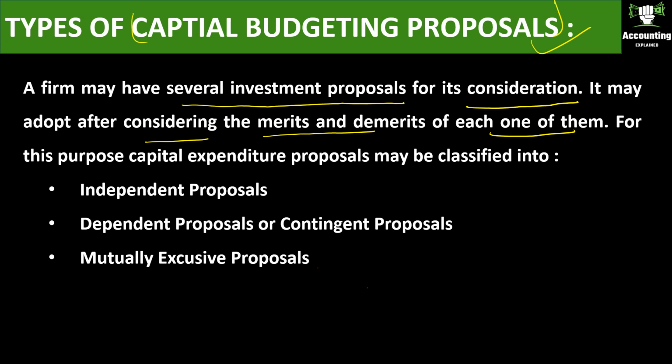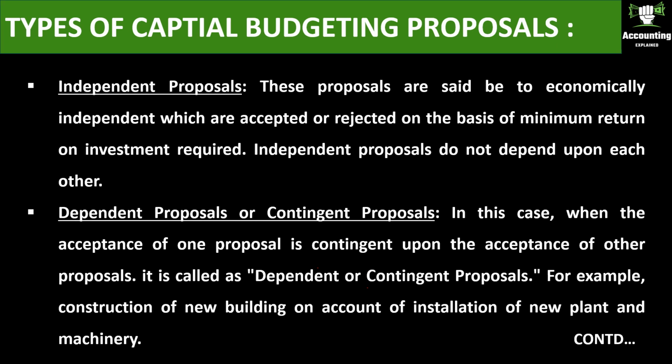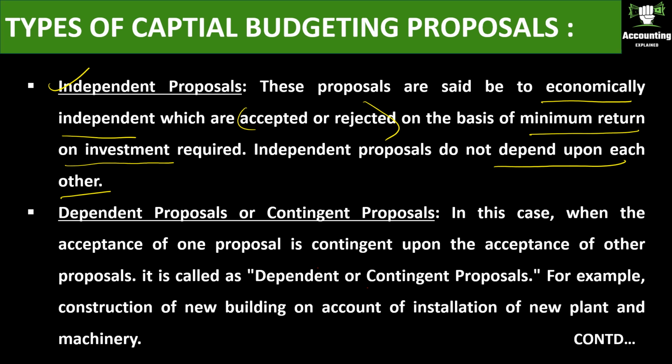For this purpose, capital expenditure proposals may be classified into independent proposals, dependent proposals or contingent proposals, and mutually exclusive proposals. Independent proposals are said to be economically independent, and are accepted or rejected on the basis of the minimum return on investment required. Independent proposals do not depend upon each other. That's why they are called independent proposals.